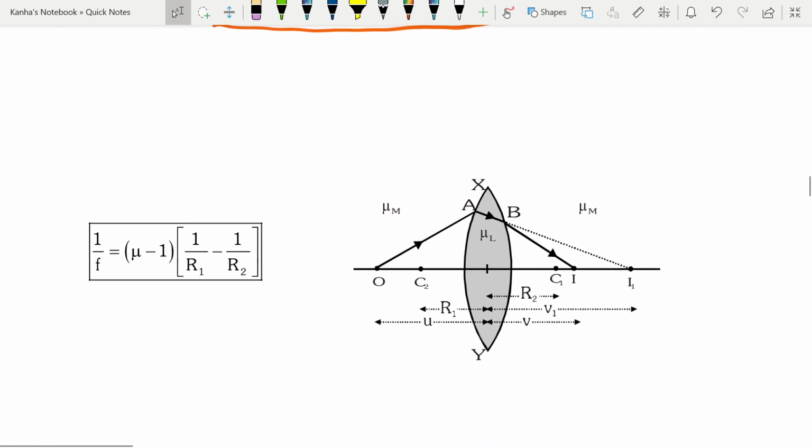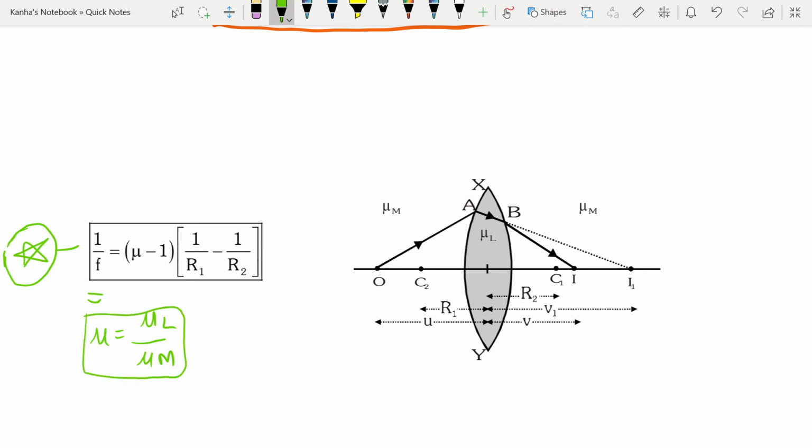This is probably among the top 5 formulas from the entire ray optics section, because if you know this, then the specifics of this formula can be applied to find whatever values you need to find in the paper. For a lens, if you want to find the image formation, then you have a simple relation: 1 by the focal length is equal to mu minus 1, where mu is your relative mu, which is the mu of the lens divided by mu of the medium.